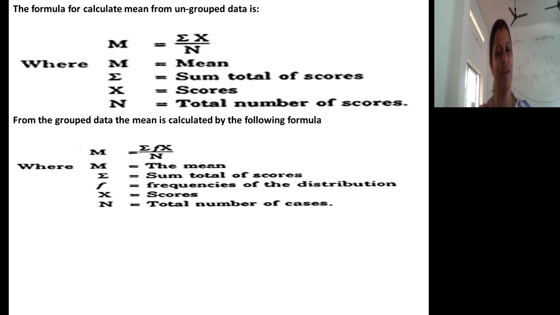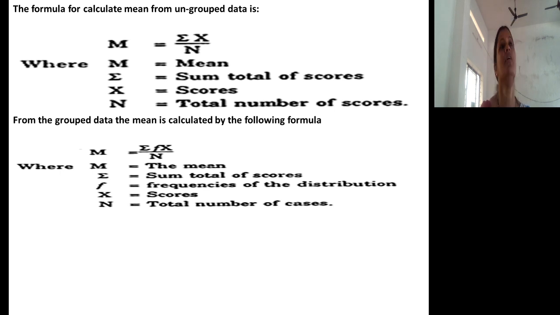So simple. Arithmetic mean is equal to summation x divided by n. Sum of total of scores. In case you are calculating average score, the total divided by the total number of scores constitutes the mean.